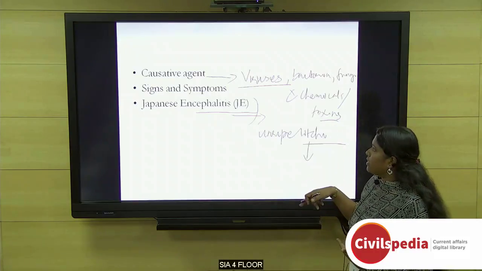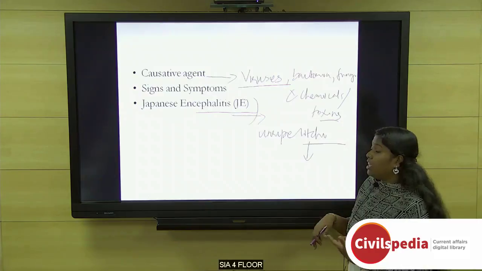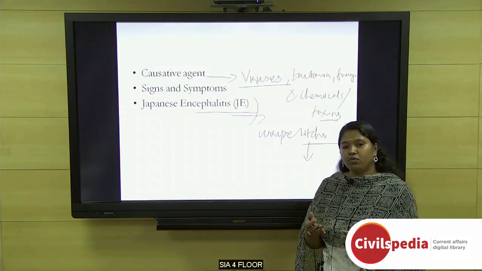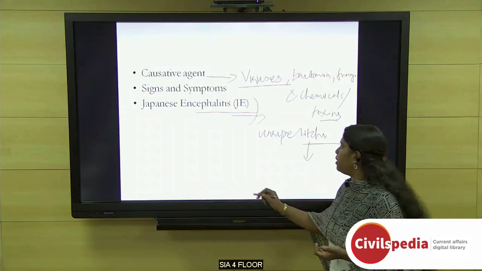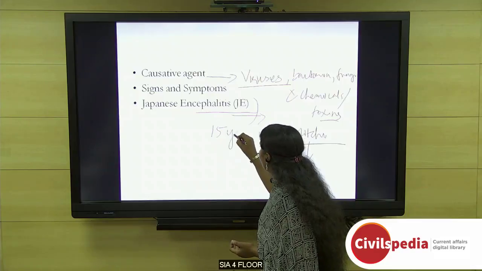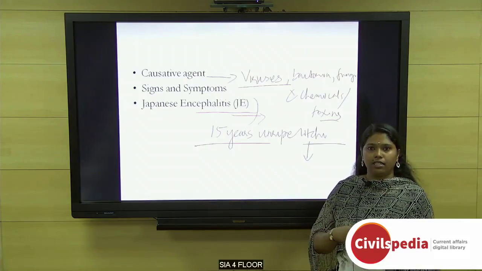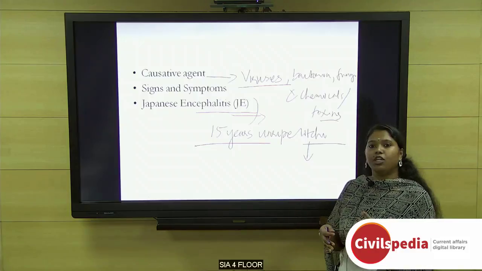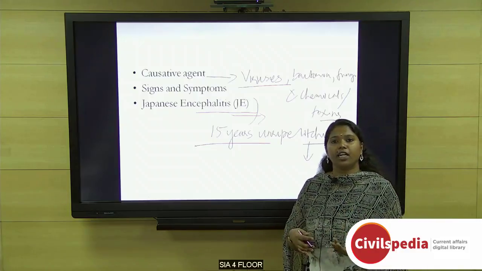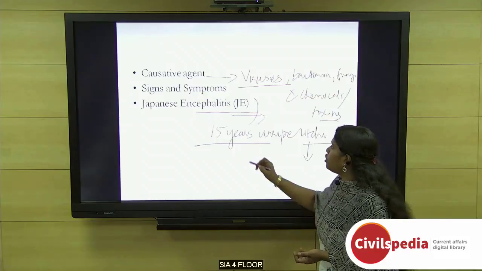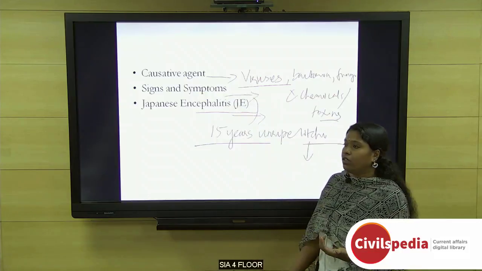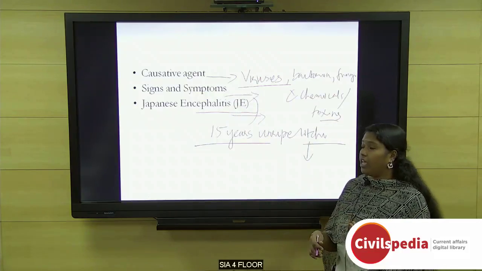So these are some examples, and it mainly affects the population below 15 years, that is children below 15 years. Now coming to the signs and symptoms, the main sign is acute fever and sometimes mental confusion which leads to unconsciousness. So these are some of the facts about AES.